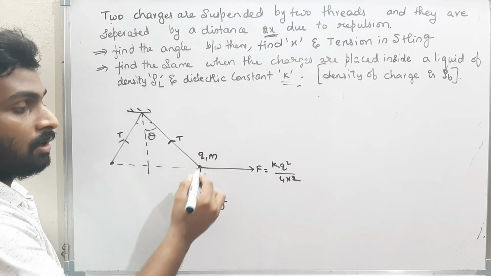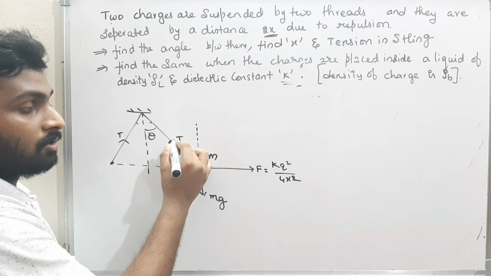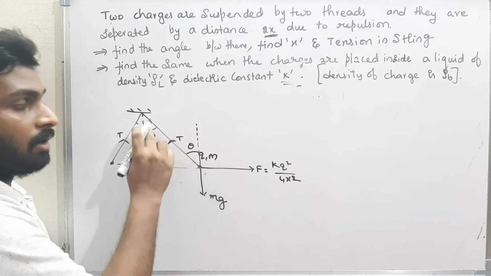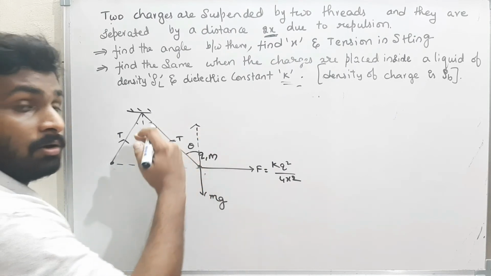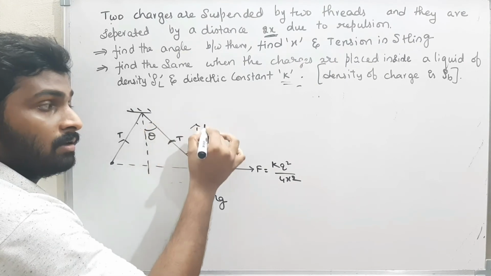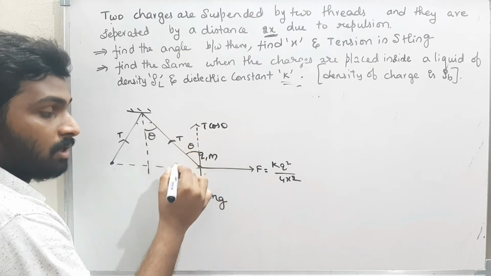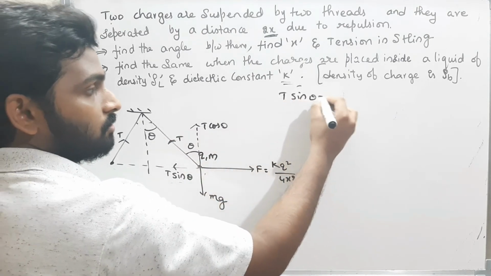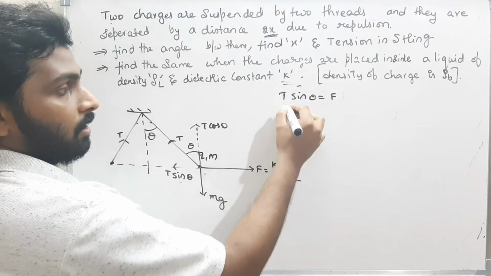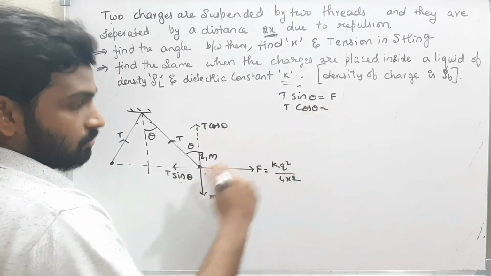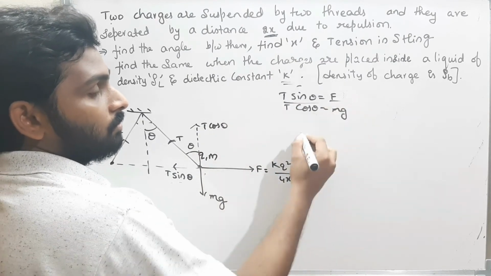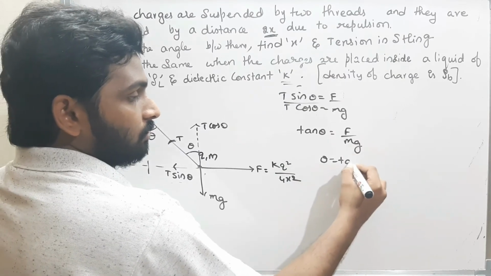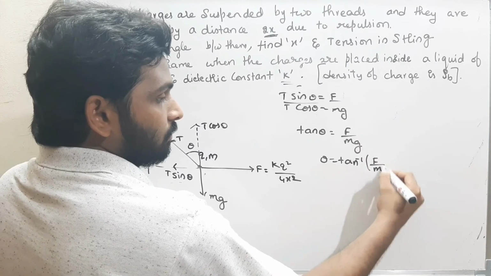Now I am resolving this tension into two components, vertical and horizontal. If it is theta here, then this must be theta too. Why? Alternate angles. Therefore the vertical component is T cos theta and the horizontal component is T sin theta. Now equate them. T sin theta is equal to F and T cos theta is equal to mg. Now divide them. Tan theta is equal to F by mg. Therefore theta is equal to tan inverse of F by mg.